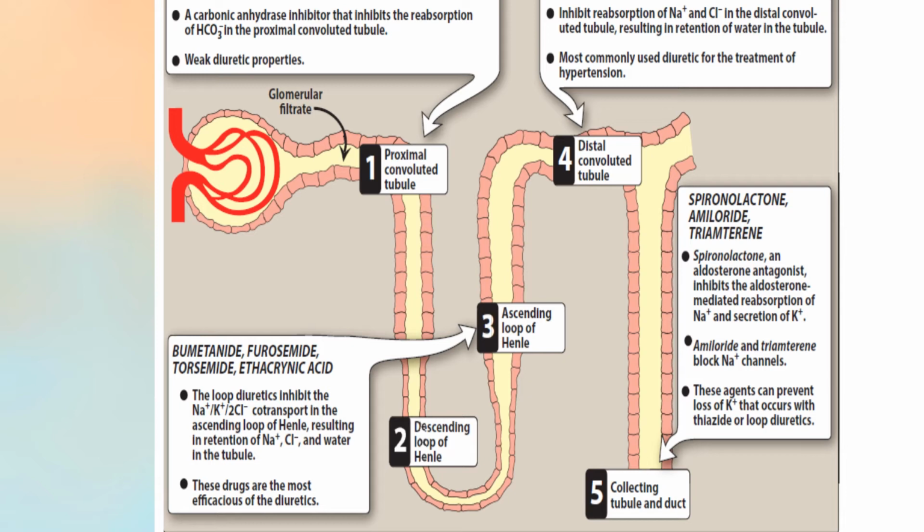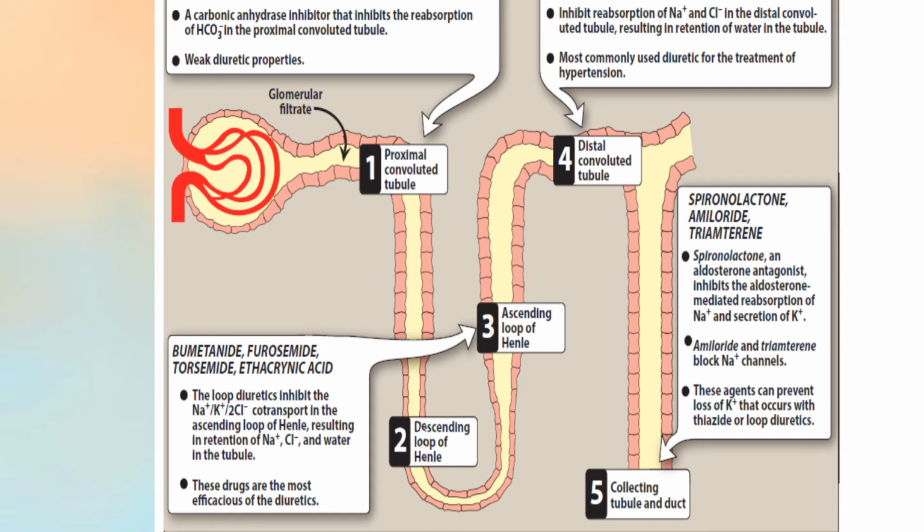The next group is potassium sparing diuretics, in which you have spironolactone, amiloride, and triamterene. Spironolactone is an aldosterone antagonist. It inhibits aldosterone-mediated reabsorption of sodium and secretion of K+. Aldosterone is responsible for the reabsorption of sodium and secretion of K+, but this is being inhibited by spironolactone. Therefore, there will be sparing of potassium and release of sodium into the tubules.